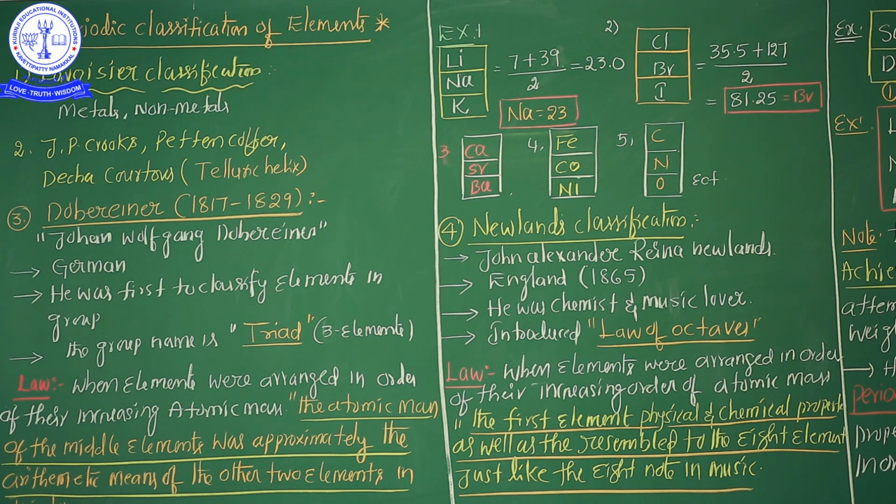Out of 118 elements, most of the elements show similar properties. If you can identify which ones show similar properties, the study of the elements, or the study of matter, becomes easy. That's why scientists initially tried to classify all elements in different ways, like periods and groups.